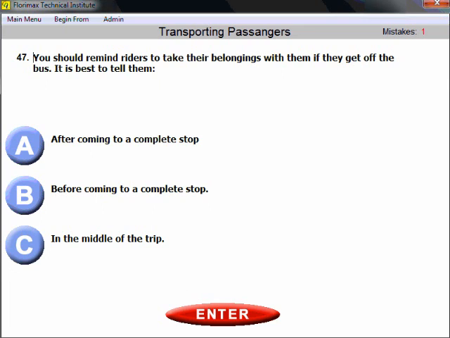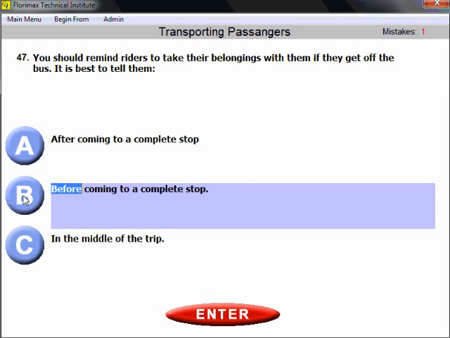Okay, doorway. Question number 47. You should remind riders to take their belongings with them if they get off the bus. It's best to tell them, definitely before. That should be easy. That's, again, a general rule of the keywords. Always do everything before, and go with this rule, and you'll be okay.